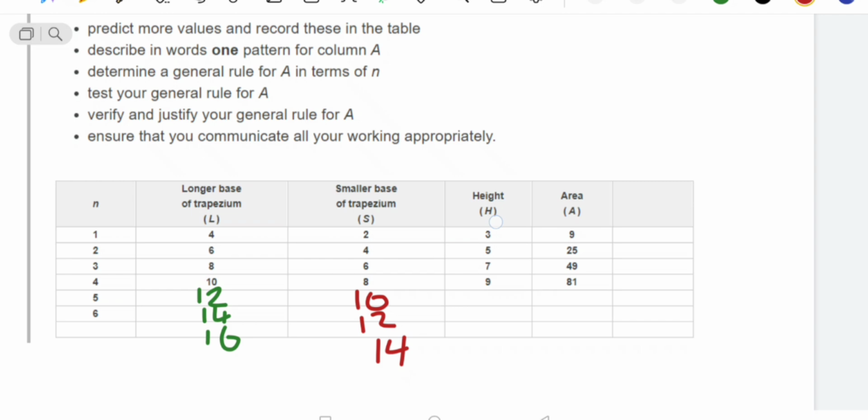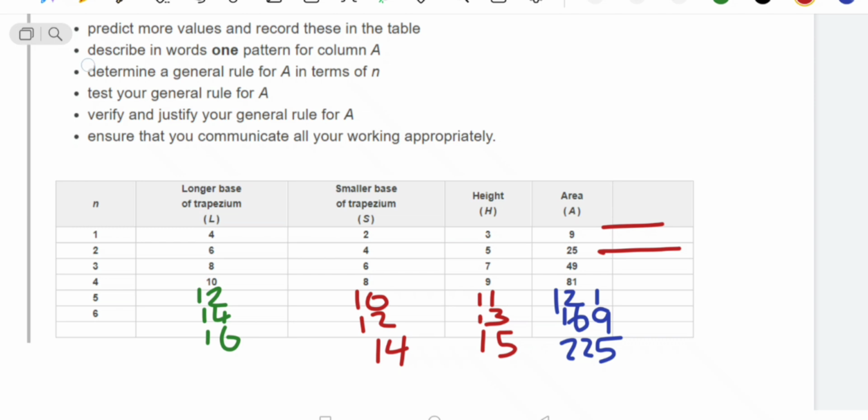About the height, 3, you will see 3 plus what equals 5. It's every time increasing by 2. So 9 plus 2, 11, 13, 15. It is clear. Now you can see this is 9, this is 25. So it means this is the square of the height. Area is the square of the height. So 3 square is 9, 5 square is 25, 7 square is 49. And 9 square is 81, 11 square is 121, 13 square 169, 15 square 225. Clear? I hope you understand.